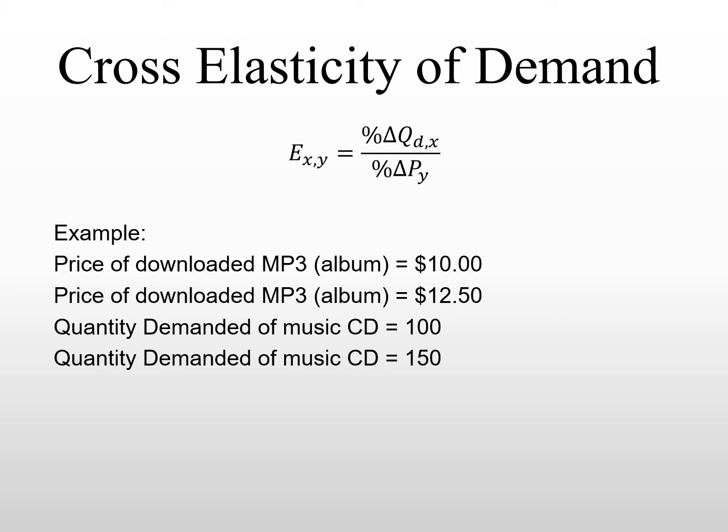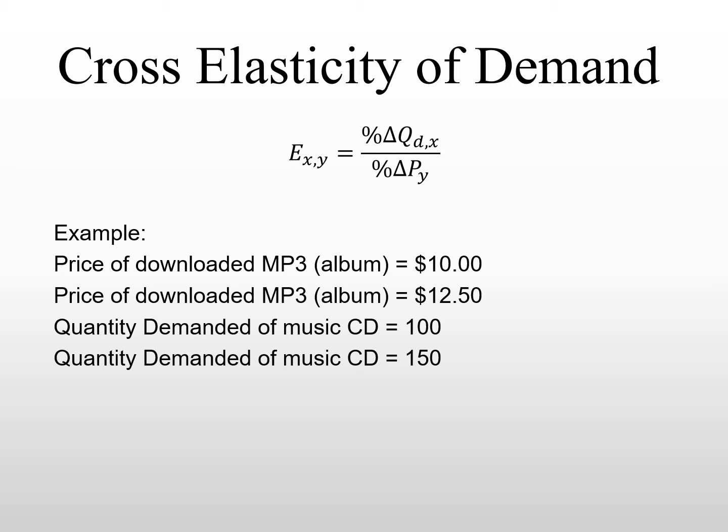This measure involves 2 products in the market, good X and good Y, and we are investigating how the price change for good Y will affect the quantity demanded for good X. That might be a little confusing for some students at first, but we can use this example to go over the concept.